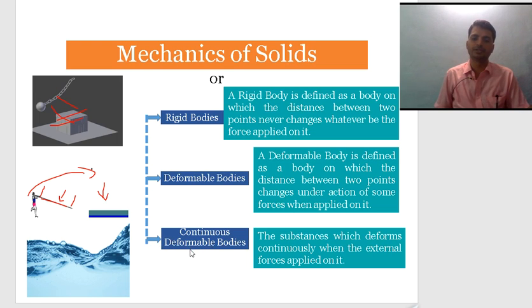Similarly, continuous deformable bodies. A substance which deforms continuously with an external force acting upon it. Take the example of a vessel. In the vessel we have some water. If we shake the water, it has continuous deformations. Similarly, in the oceans and rivers, there are deformable bodies.